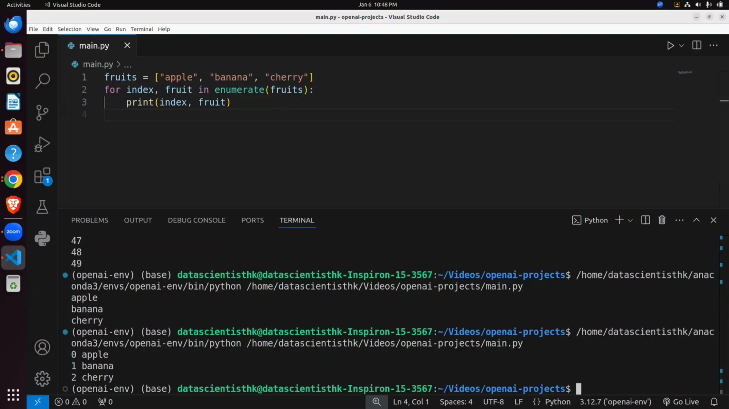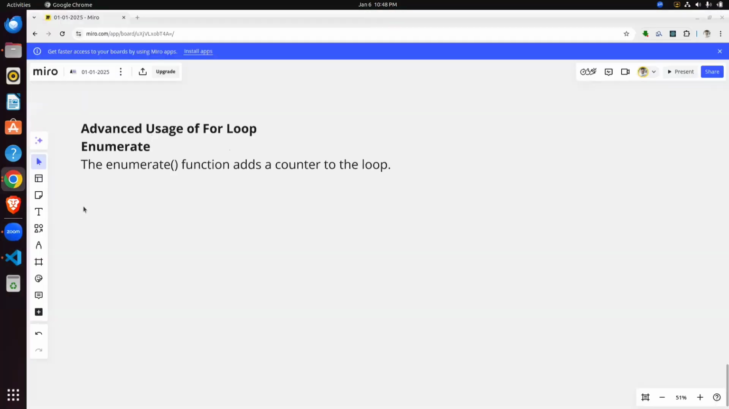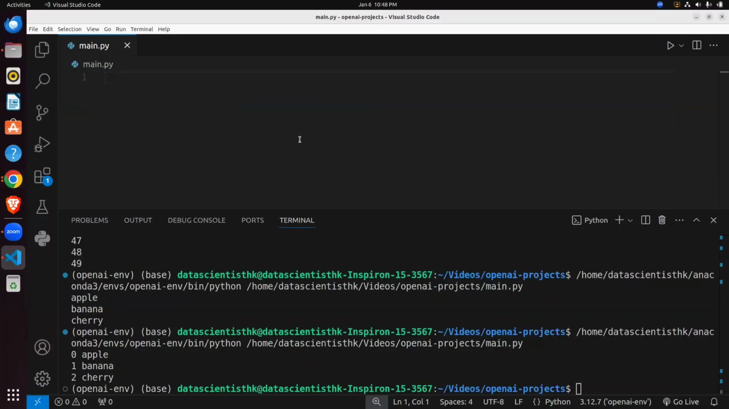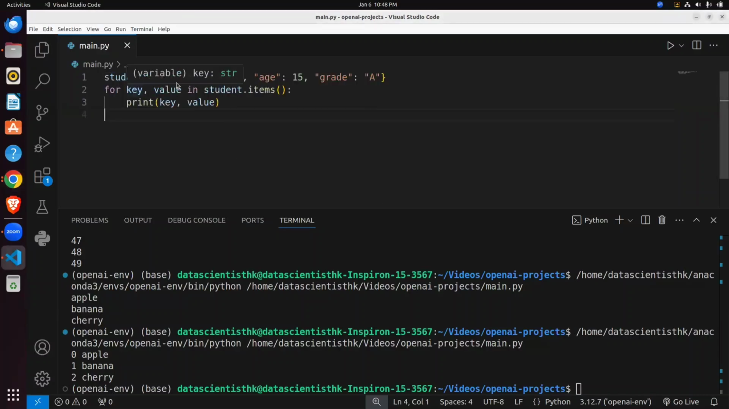Okay, then looping over a dictionary. We can also iterate over a dictionary, because I already told you we can use a for loop for tuple, dictionary, set or string. So how can we use it? I just write a code like this one. You can see the student dictionary has a name John. The left side is called the key and the right side is the value. Like age is 15 and grade is A.